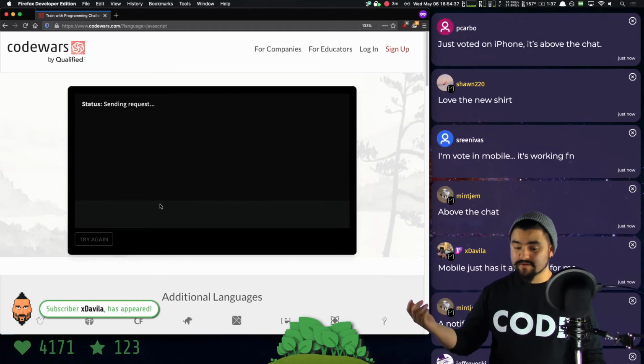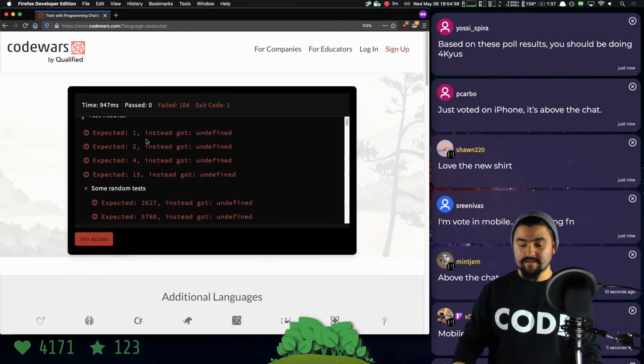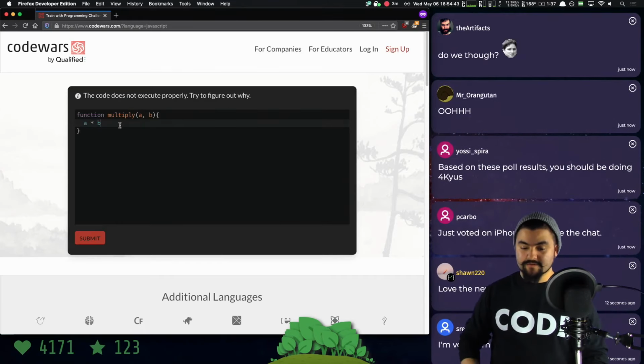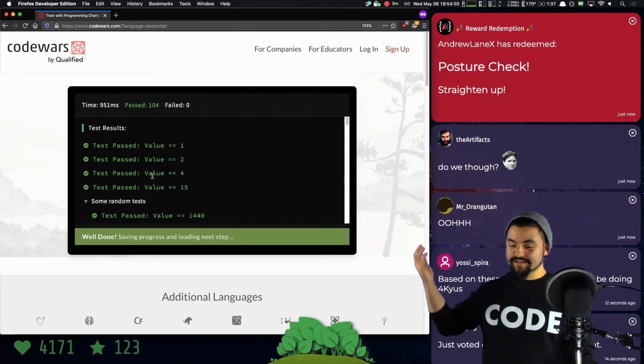But if I click submit without doing that, it'll show me that some tests have failed. So we need to try again. So really all you got to do is add the return keyword, and that should fix this function. Return. Submit. It'll show you that the tests are passed.